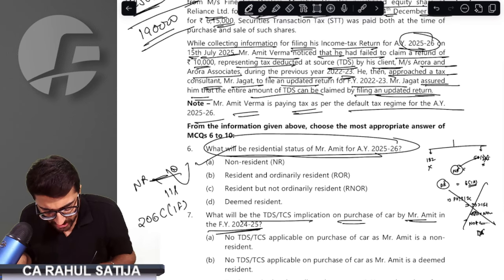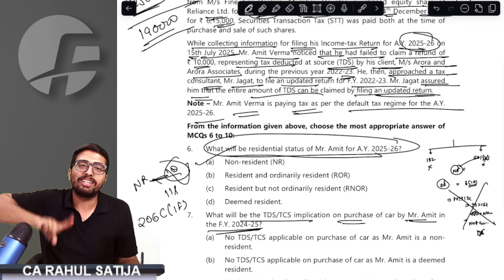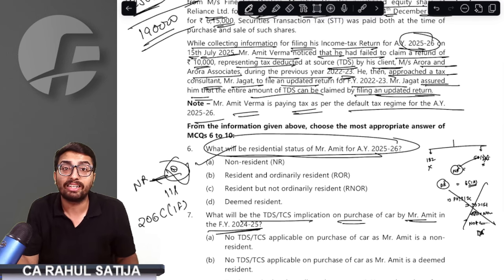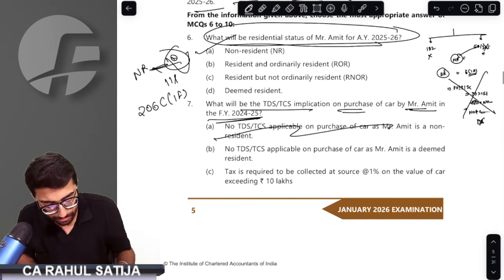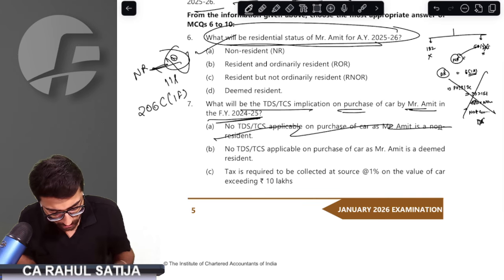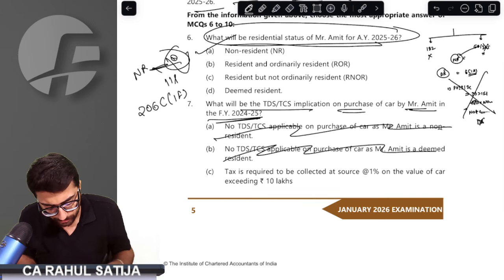Therefore, this car company has to collect TCS at the rate of 1% on this sale of the car, on the entire 11 lakh. So no TCS applicable, wrong point. No TDS applicable, wrong point.